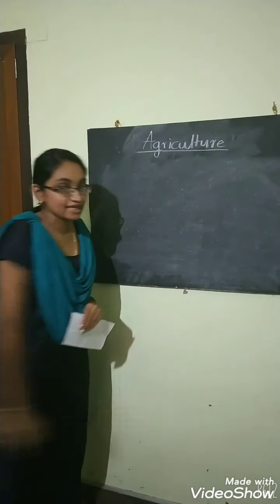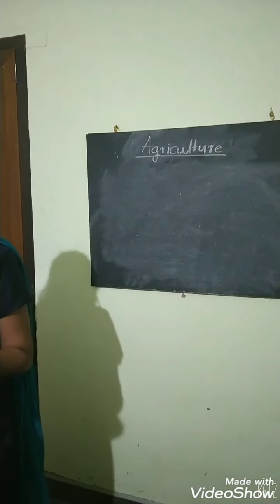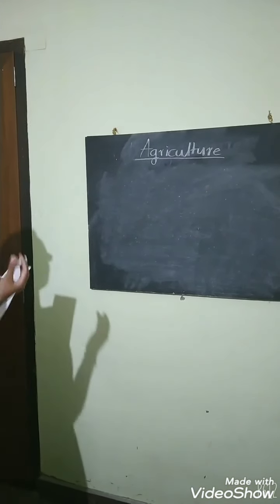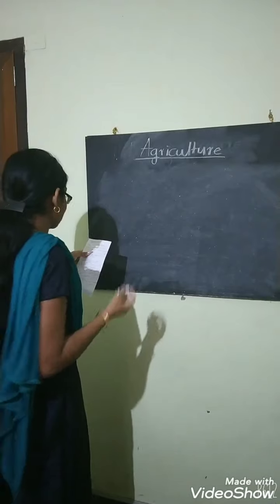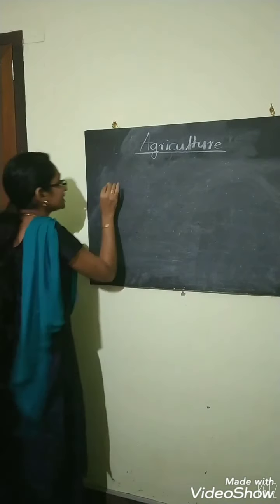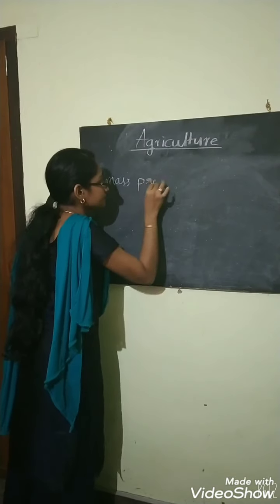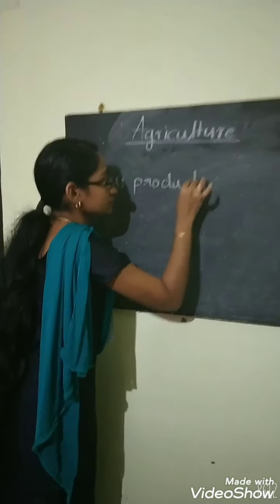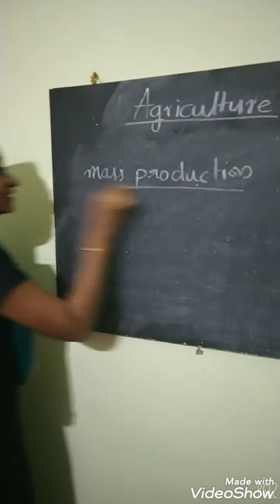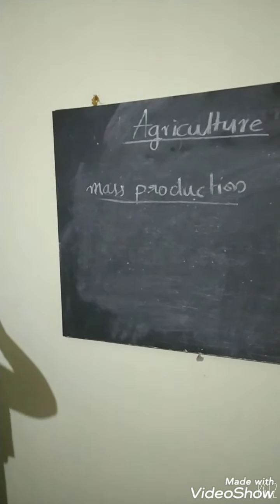Once again I am repeating, the mass production of plants and animals for food and other purposes is called agriculture. Mass production is the keyword for agriculture.